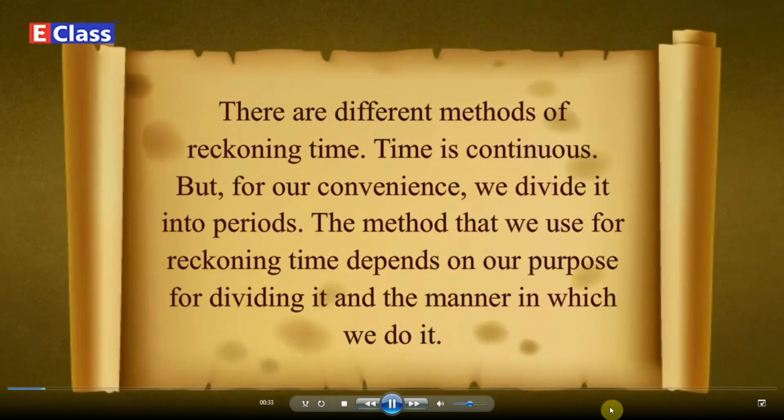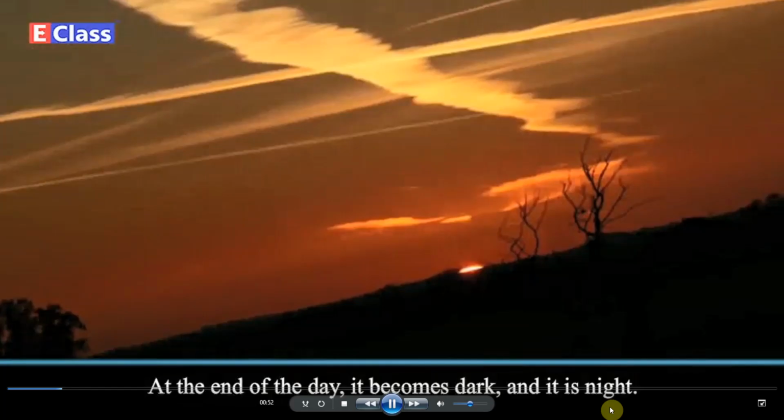At the end of the day, it becomes dark. At sunset, we say, it is evening now. Soon it will be night. At the end of the day, it becomes dark, and it is night. This means that we divide the day into two parts, day and night.